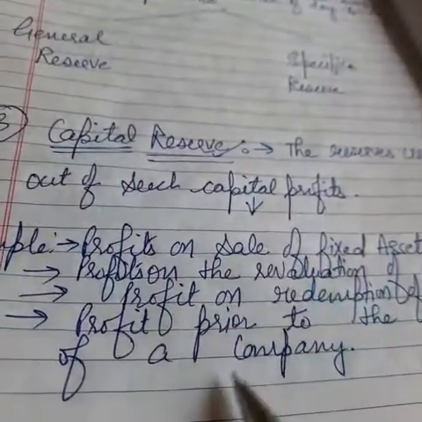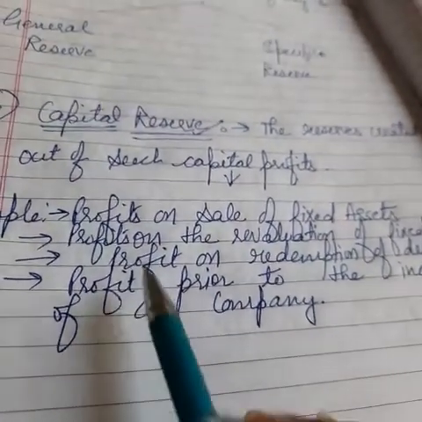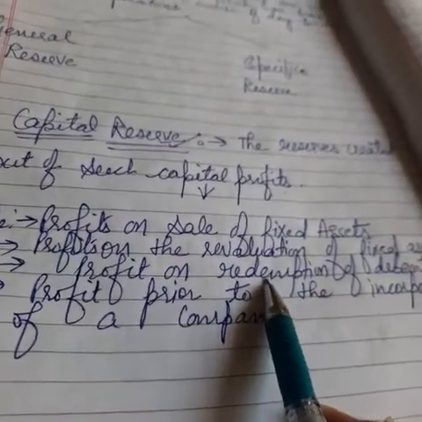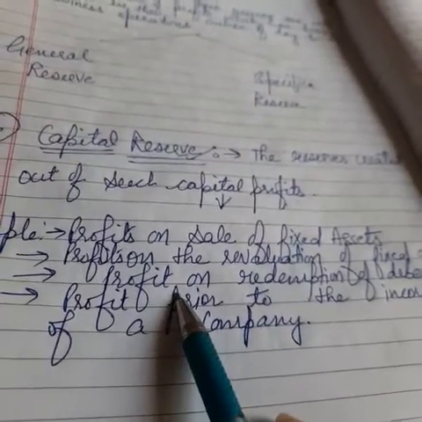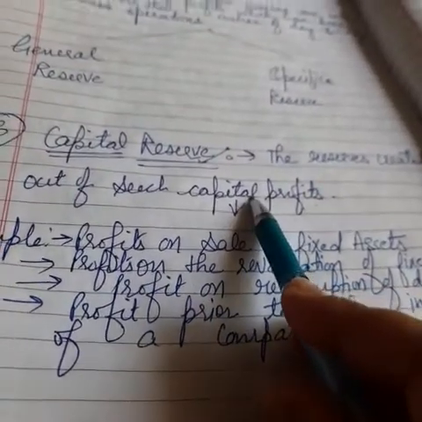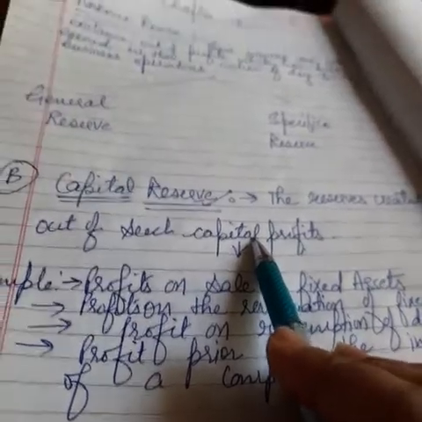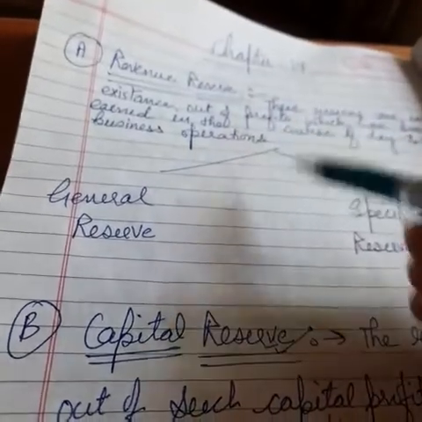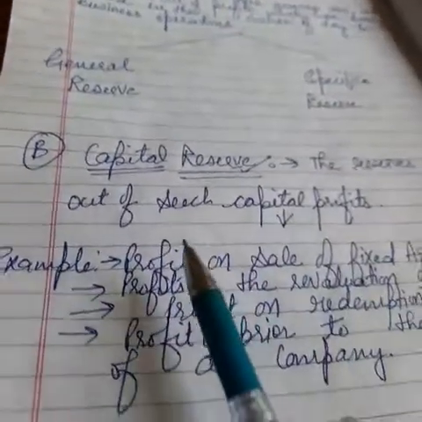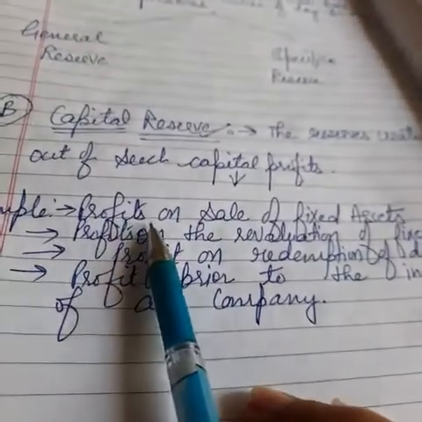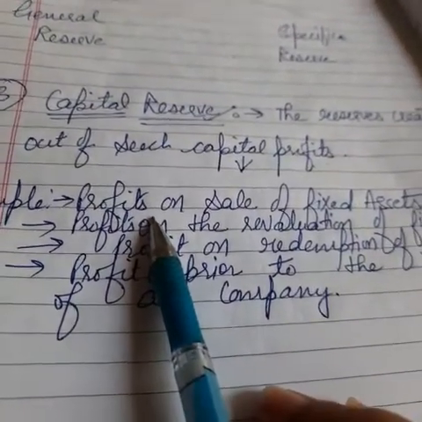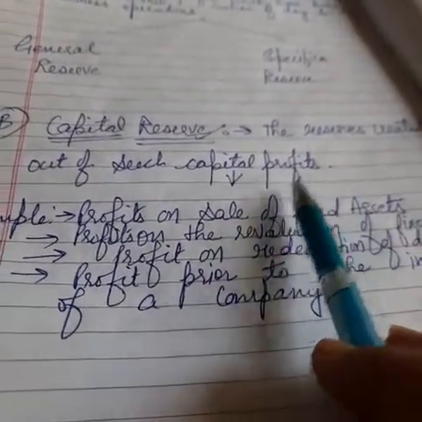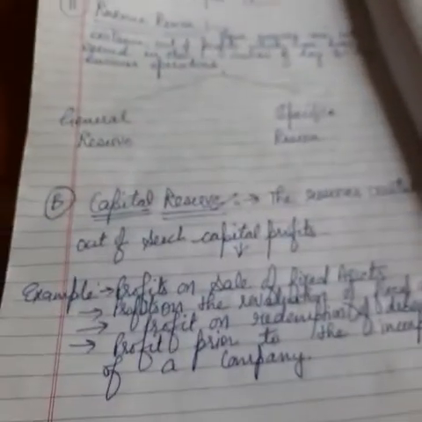So all our capital losses, now if I say loss on redemption of debentures, we have incurred a loss on the cancellation of debentures, so that loss also has to be set off, and we set off that loss with capital profits. Right? Generally, revenue reserves can be utilized for dividend distribution also to the shareholders, but in case of capital reserve the money will not be utilized for any distribution of dividends. So the money will be utilized only to set off the capital losses. Right? So this is our topic.